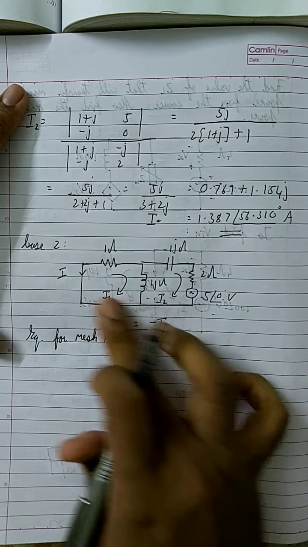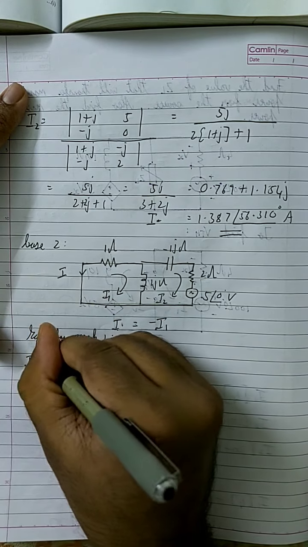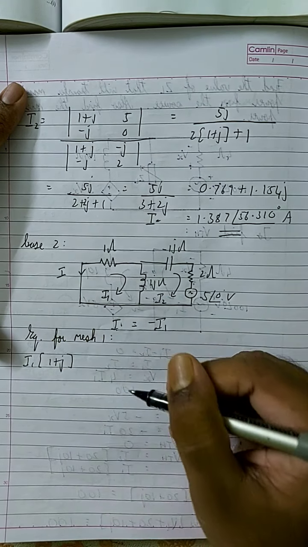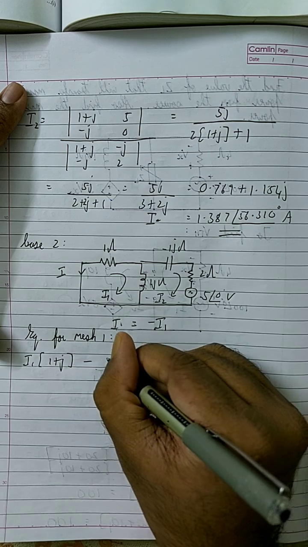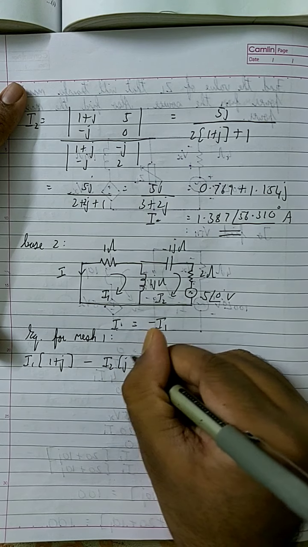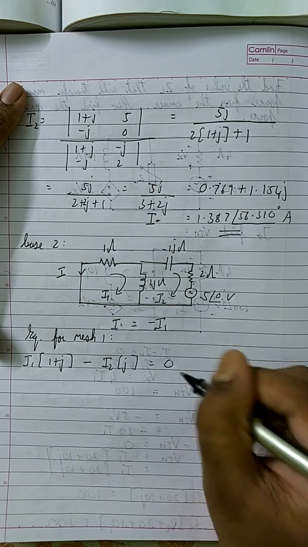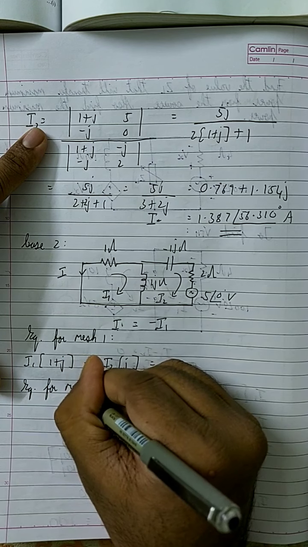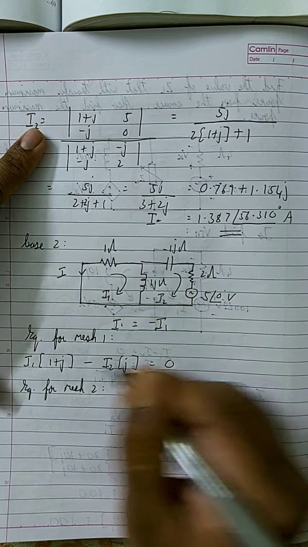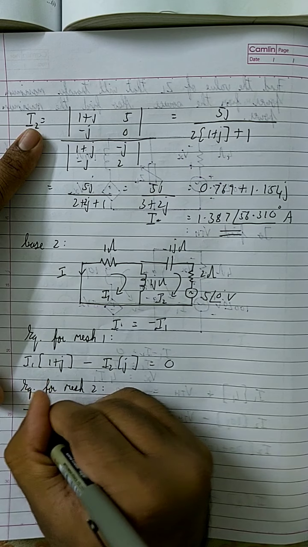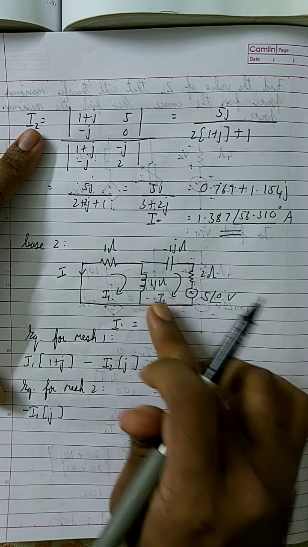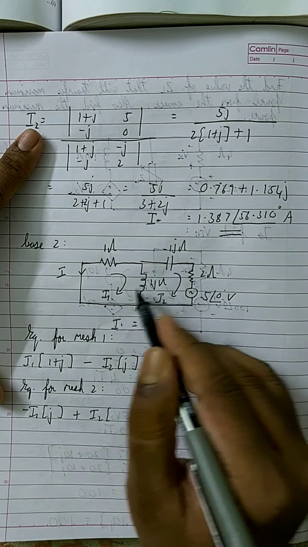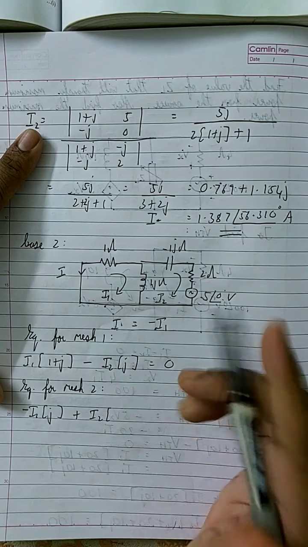Here the equation of mesh 1 is I1 into (1 plus j) minus I2 into j is equal to 0. And now the equation for mesh 2: minus I1 into j plus I2 into 1j, and minus 1j will cancel each other, only 2 remains.